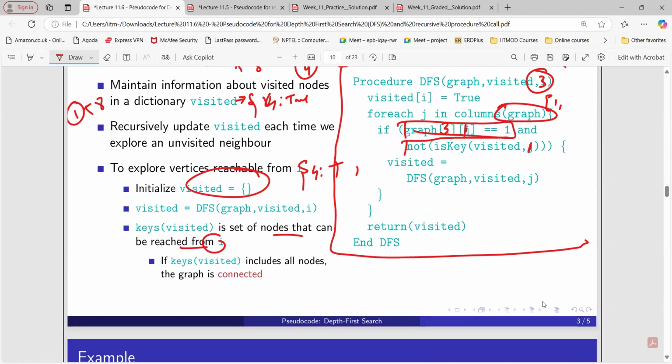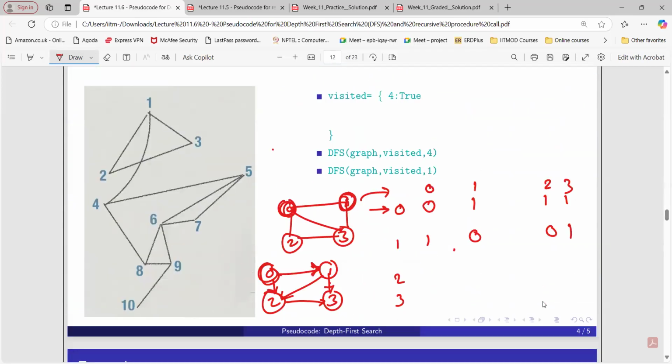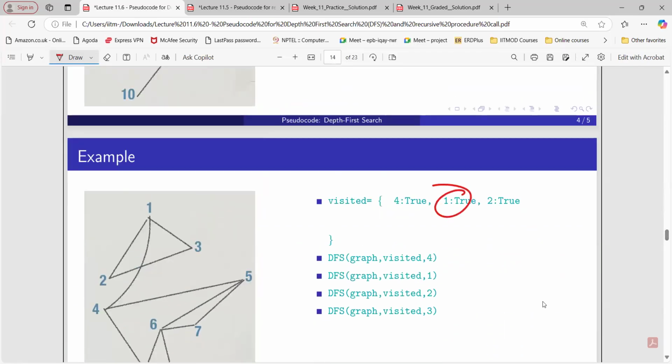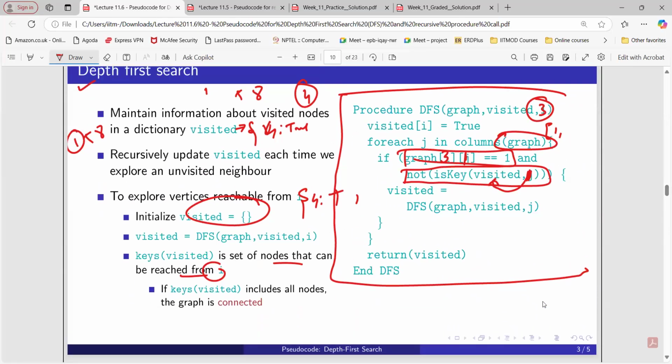But what about this particular condition, not visited of j equals 1? This will be false, because 1 is already a key inside this particular dictionary, with value true. So that will be false, and we are not going to visit that node again. We are going to skip it and go for the next node.